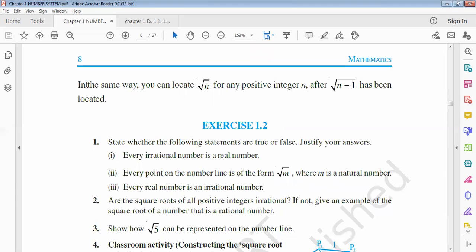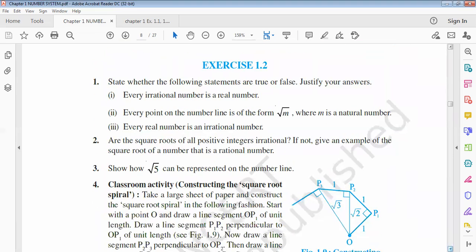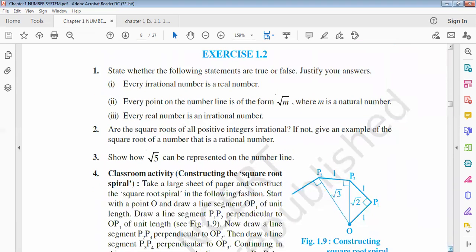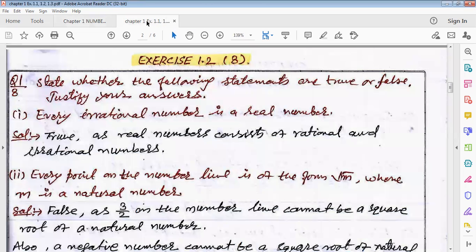So now we approach Exercise 1.2 and how its questions are to be solved. Look, I'm showing the solution of this exercise 1.2.